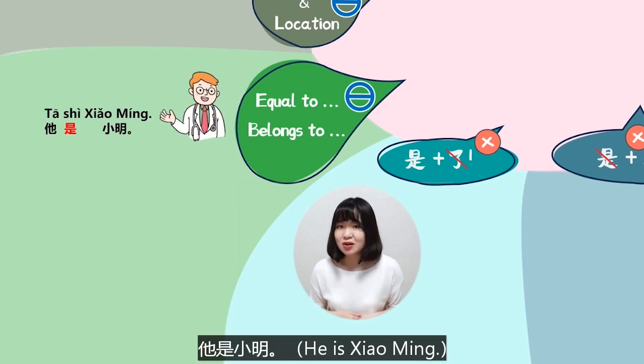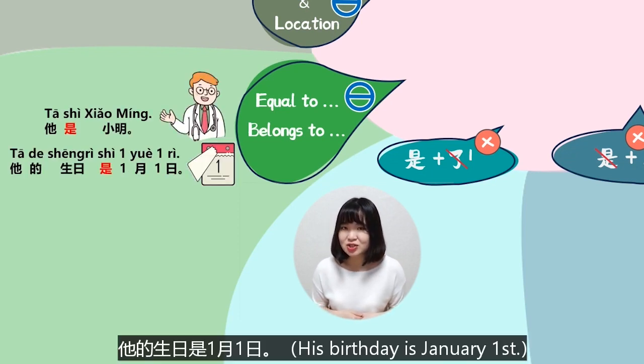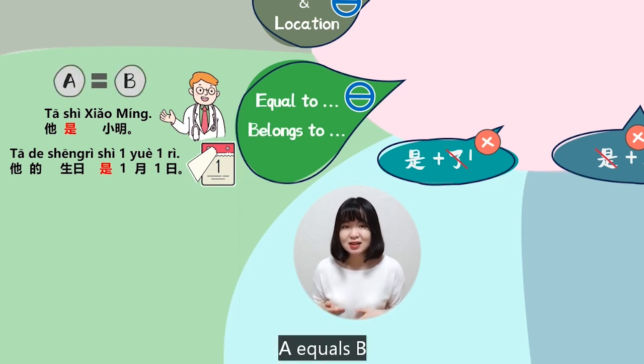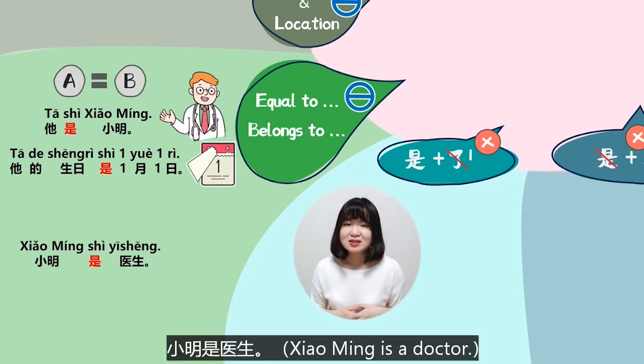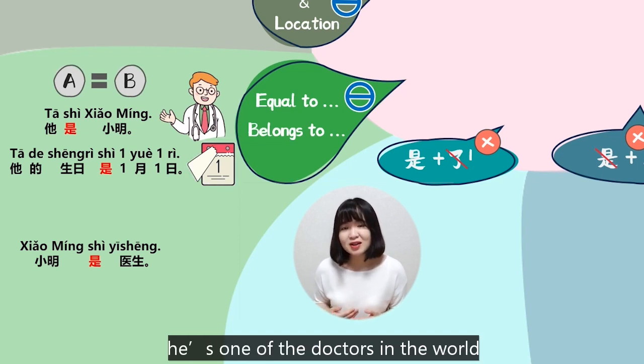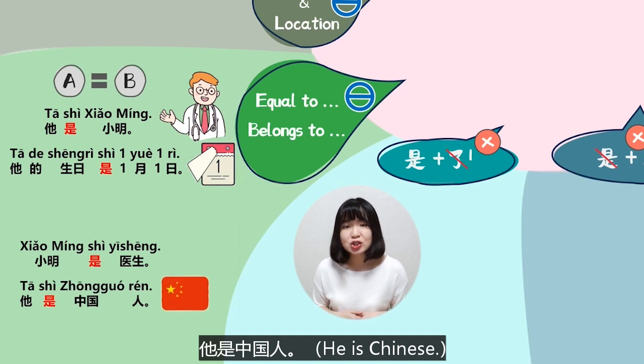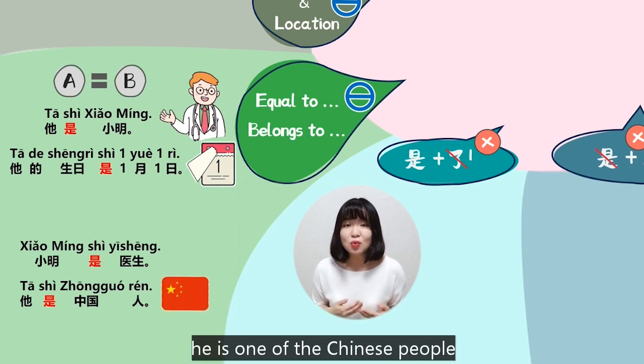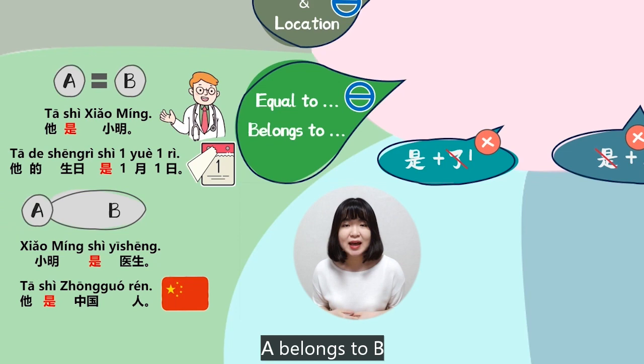他是小明，他的生日是1月1日。A equals to B. 小明是医生。He's one of the doctors in the world. 他是中国人。He's one of the Chinese people. A belongs to B.